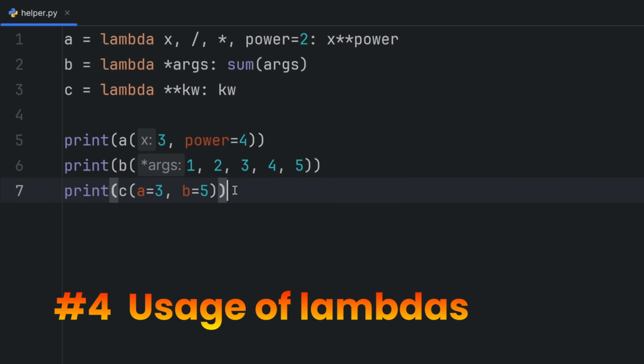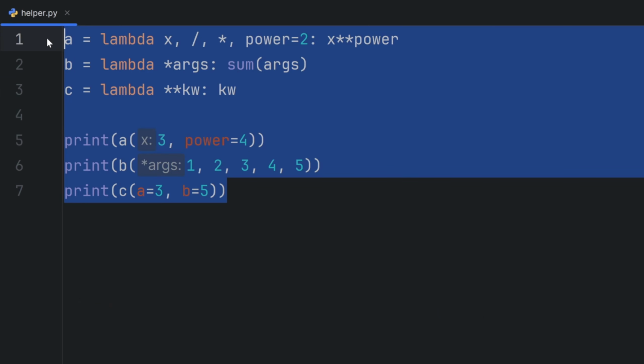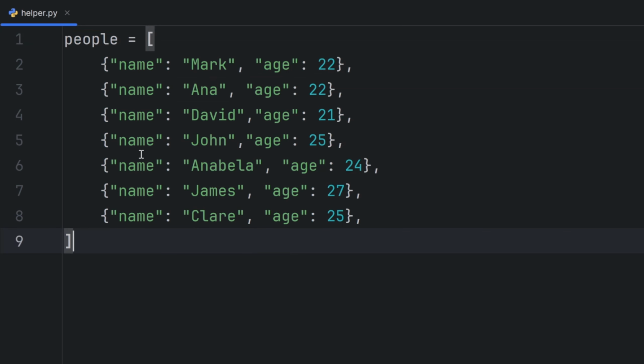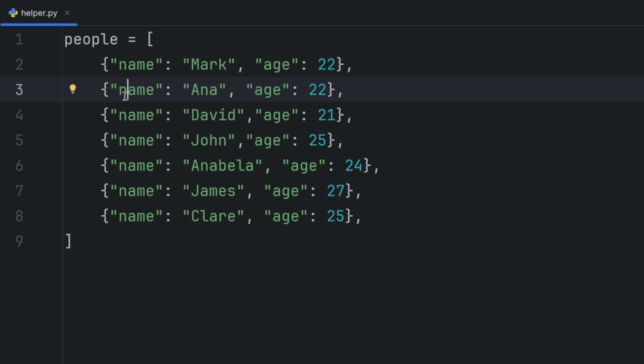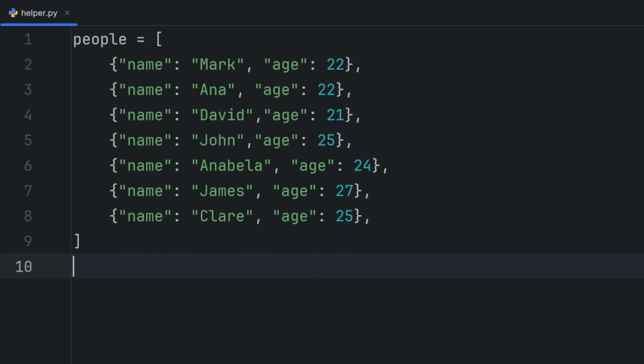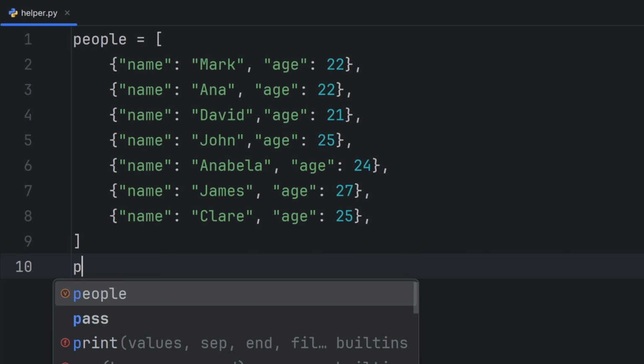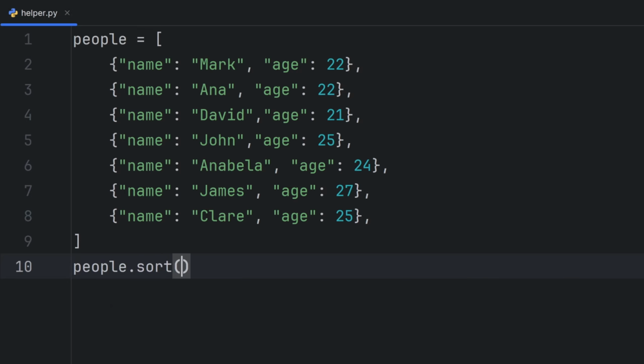Lambdas are most used where Python expects small functions. Let's say here I have a list of people and every person is represented as a name and age, and also the type is dictionary for every element. And now I want to sort all of them, but based on their age and then based on their name. So to do that, I can write people.sort, but here I have to pass a function that will tell it how I want to sort them.